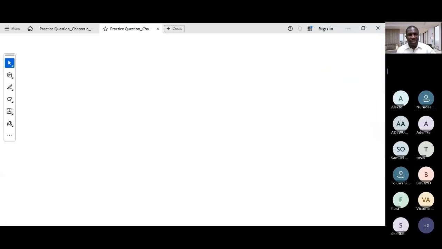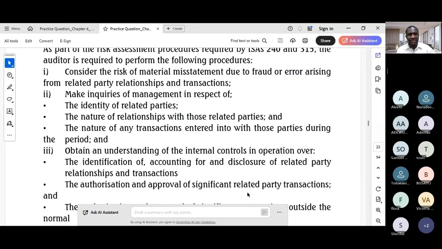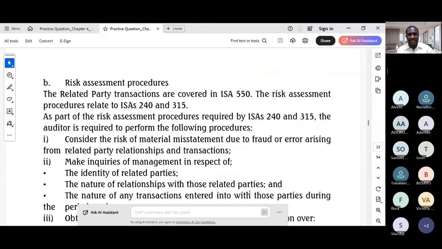If you look at the provided solution, you'll see that the B part mentions ISA 240 and 315, which is correct, as these standards actually underpin all risk assessment. So your answer must go in line with this and focus specifically on the requirements of ISA 550. If you don't mention 240, it's fine. Focus on the specific requirements of ISA 550 as required by the question.